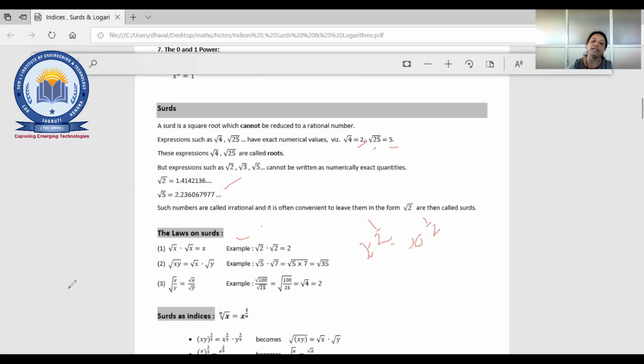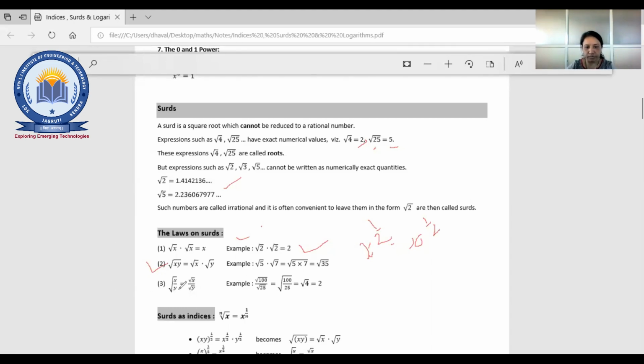So you can write root 5 into root 5 as 5. The example is also given, root 2 into root 2, so the answer is 2. Now the second one, root xy. What is the meaning of that? Root xy, you can separate it. You can write root x into root y.